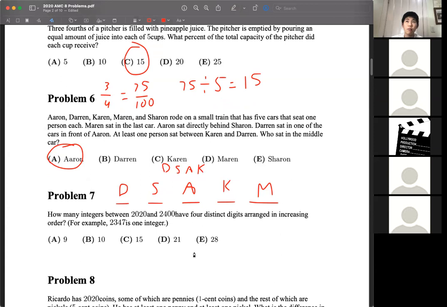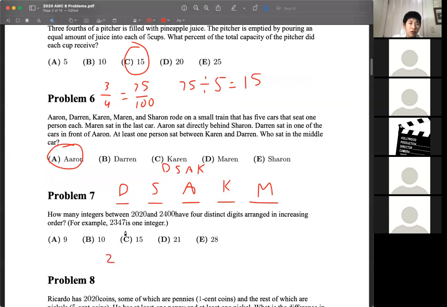Problem 7. How many integers between 2020 and 2400 have 4 distinct digits, that means different, and are also arranged in increasing order? For example, 2, 3, 4, 7. So since both of the numbers at the endpoints of our range start with 2, every number that works must also start with 2.